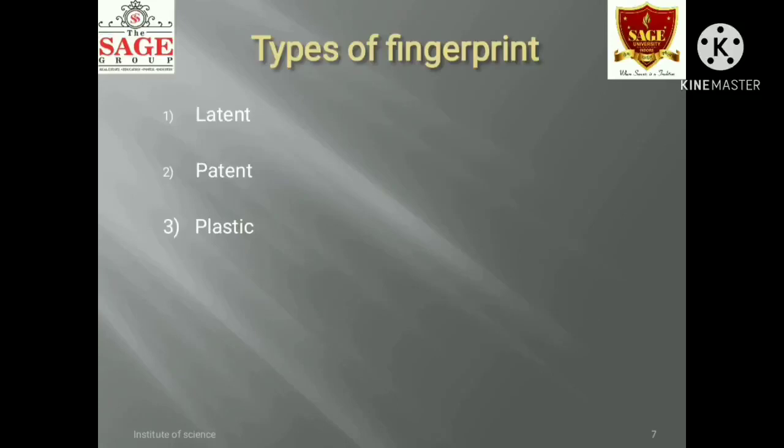Now our next topic is types of fingerprints. Basically there are three types of fingerprints: latent fingerprints, patent fingerprints and plastic fingerprints. Let's talk about latent fingerprints. Latent fingerprints are impressions that are not readily visible to the naked eye. They are hidden and concealed impressions left on various objects by the perpetrator or a criminal.